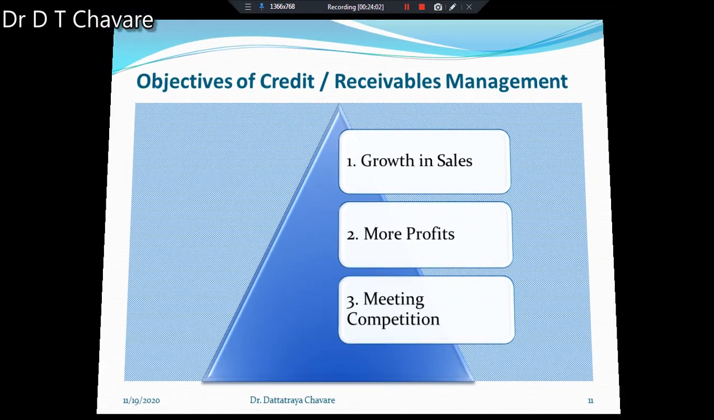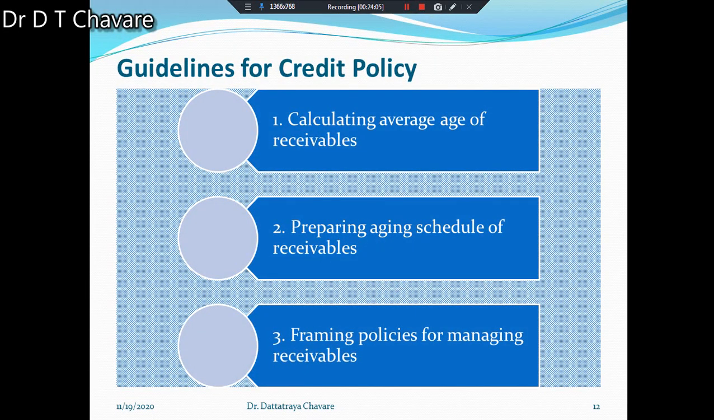Now, different types of guidelines are also provided there. Before starting the guidelines, we have to understand the factors determining the size of credit. You have to determine different types of factors for the size of the credit. What are those factors? The first factor is volume of sales. The second factor is credit policy. And the third factor is terms of credit.